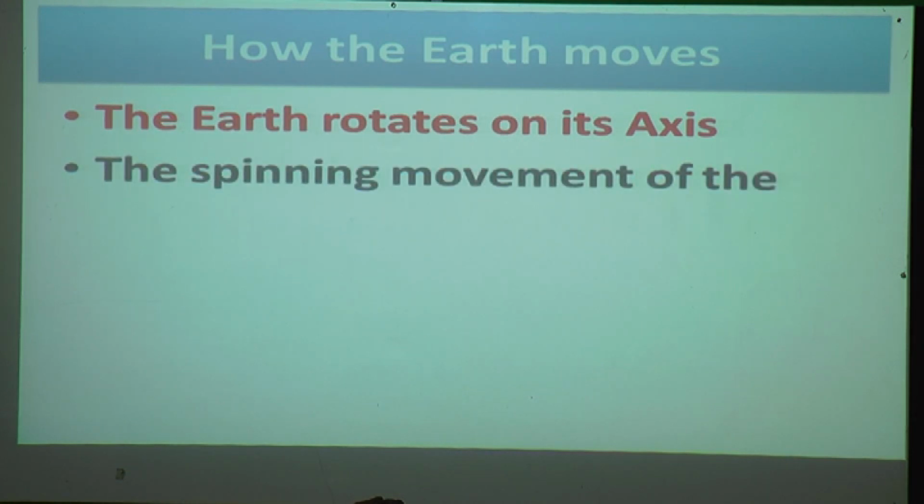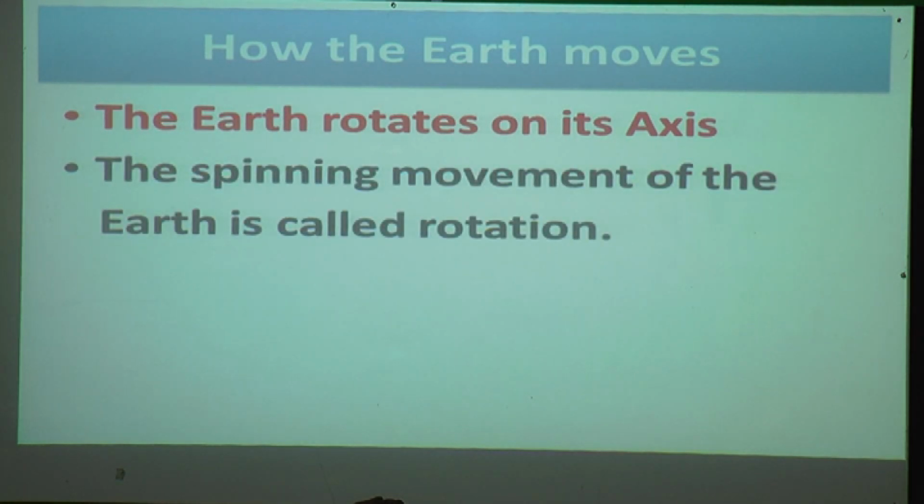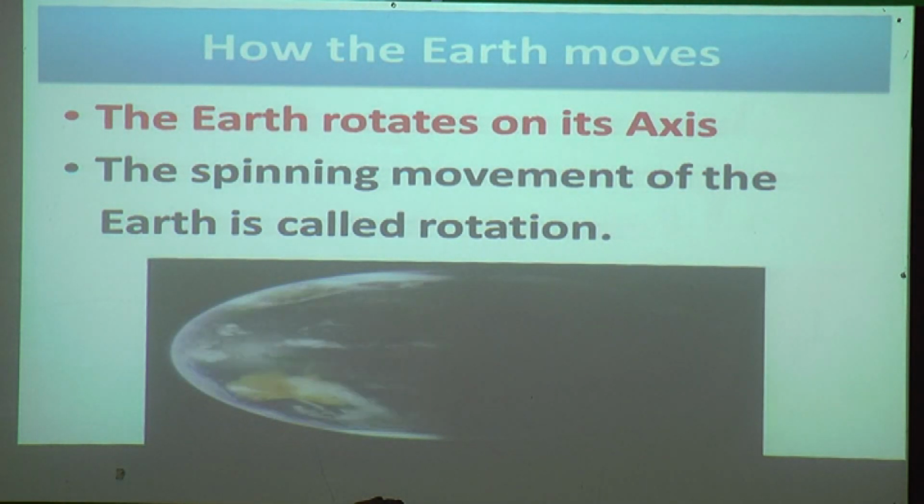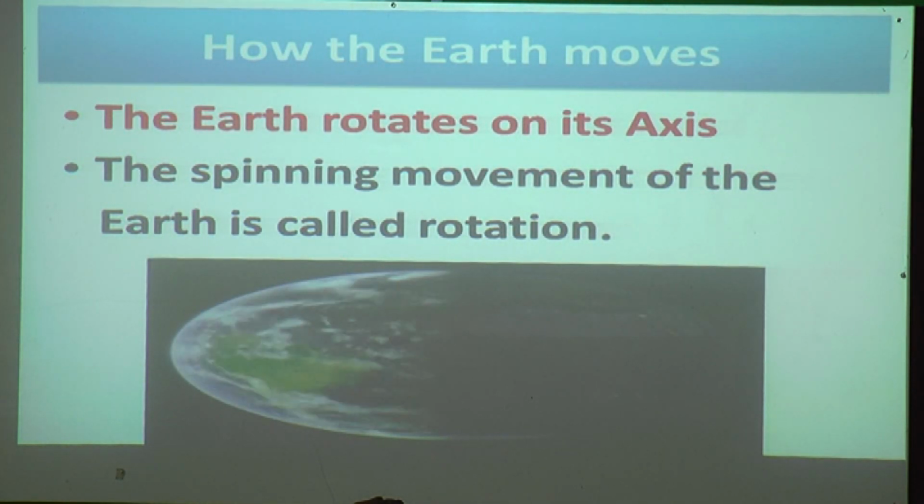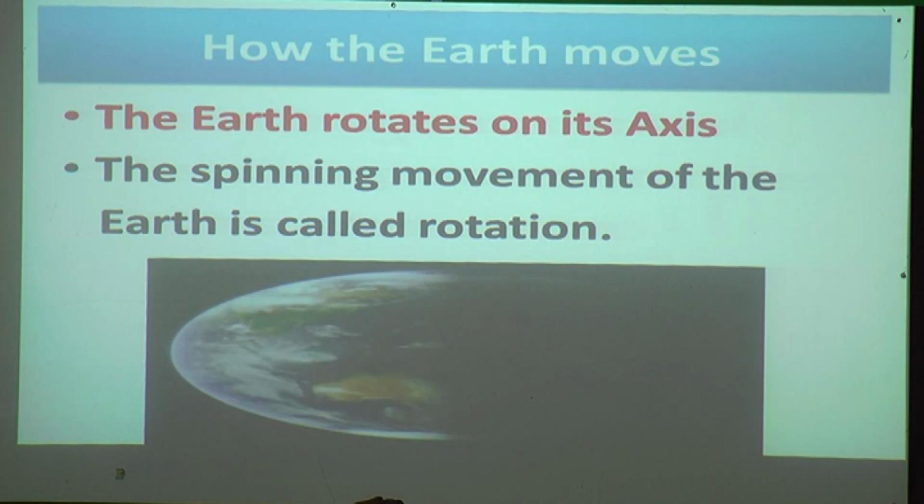The spinning movement of the earth is called rotation. You can see in this picture the earth spins around.